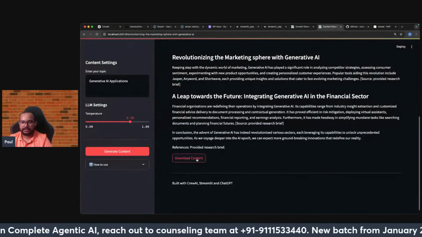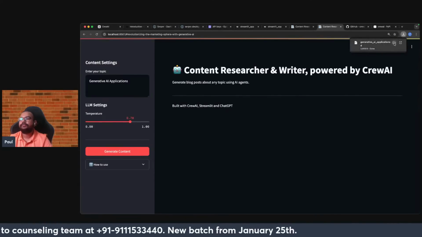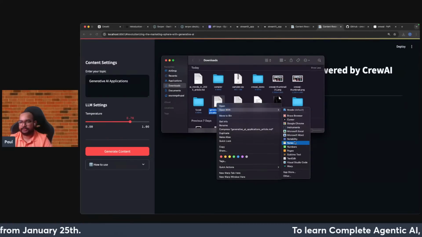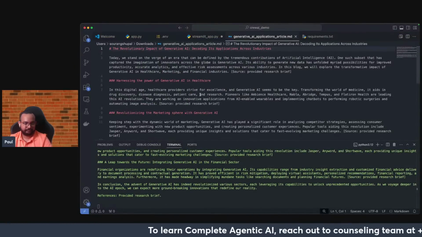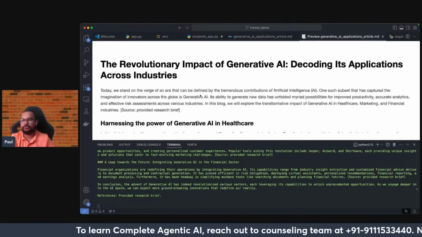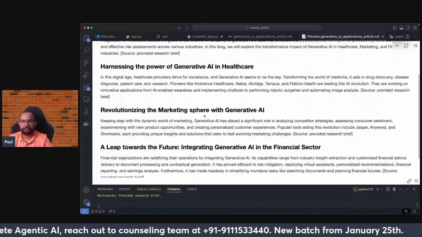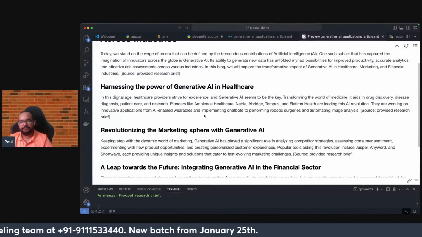You can directly click on this download content, and you can see that the file will be downloaded into your system. Something like generative AI. You can open it with VS Code directly, so let me just show you with respect to VS Code here. Yes, you can see the markdown file which has been generated. So yes, it works good, I will say.